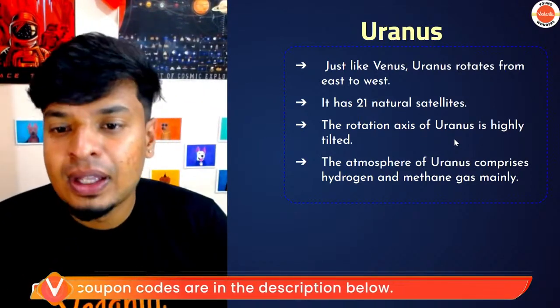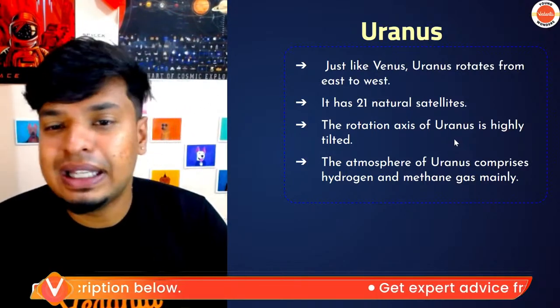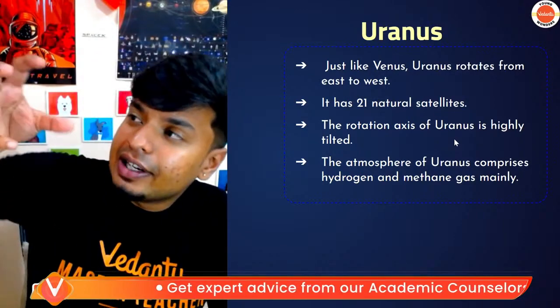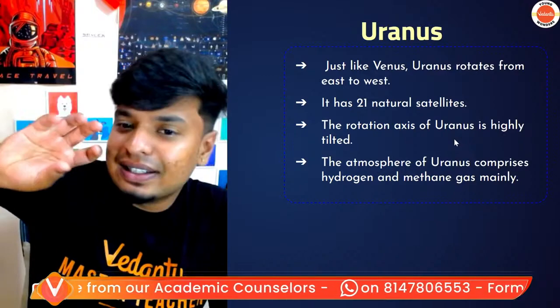Good. Okay. Atmosphere of Venus is mainly consist of hydrogen and methane. And Uranus, it is highly tilted. It will be like this. It will rotate like this. It's highly tilted.